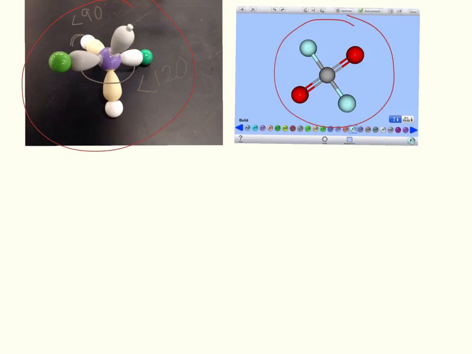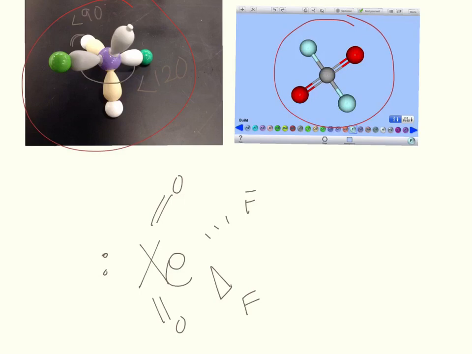And if we draw our VSEPR diagram again, you can see how it's slightly like a seesaw, with the oxygen being the base and the fluorine being the little seesaw that goes up and down. And that is how you draw the Lewis and the VSEPR diagram for xenon dioxide difluoride. Thank you for watching.